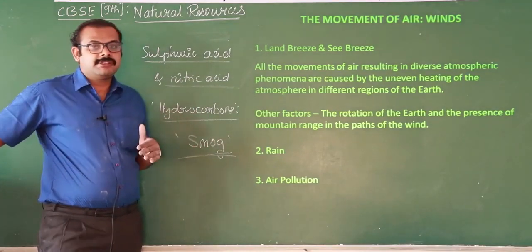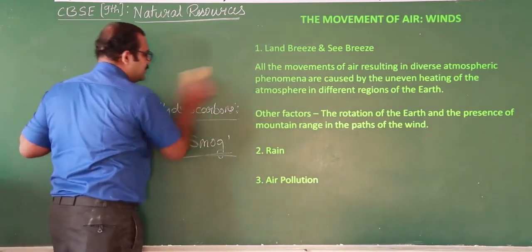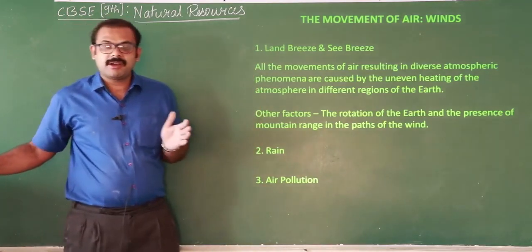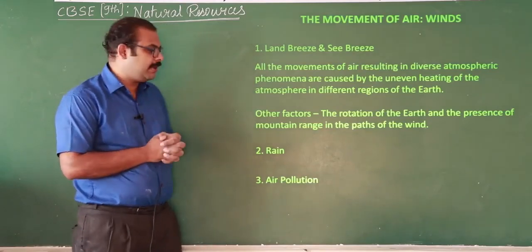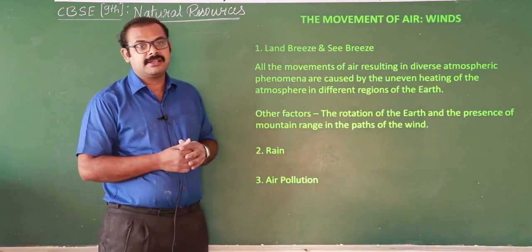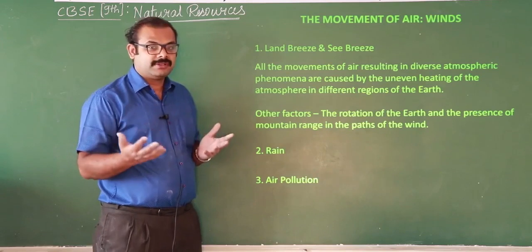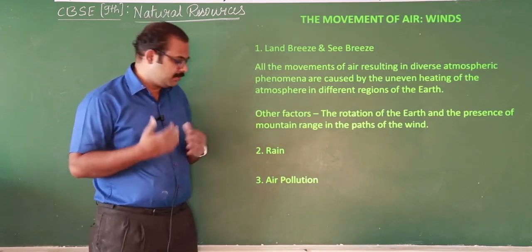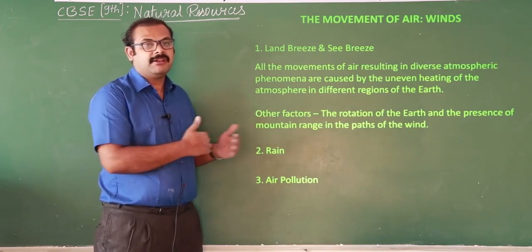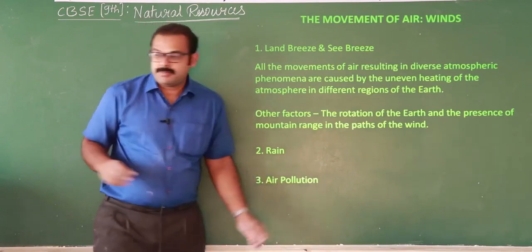Air pollution can be reduced by growing more and more trees. If you grow more trees, they can easily absorb carbon dioxide, and at the same time we have to reduce the usage of hydrocarbons, that is coal and petroleum. We have to reduce that. We have to go for natural energy resources like solar energy, hydro energy, and tidal energy that is obtained from waves. So we have to adopt natural resources instead of using hydrocarbons. So this is about air pollution.